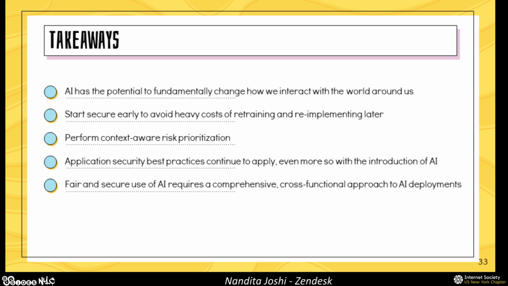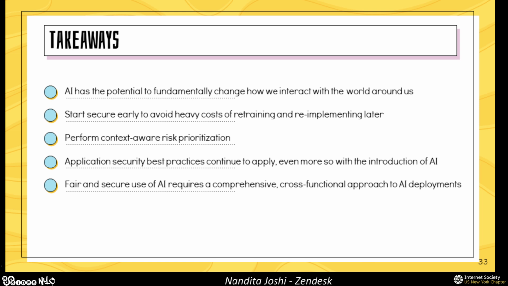You want to perform context-aware risk prioritization. We talked about a lot of different risks, and not all of them are equally applicable in every implementation. You need to think about your shared responsibility model, and about the different interactions your AI LLM implementation has in the context of your environment, and then perform your risk prioritization accordingly.